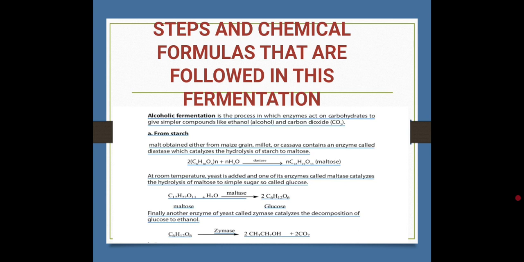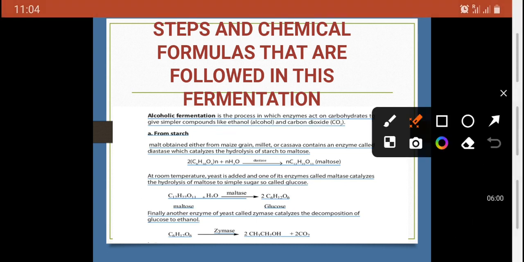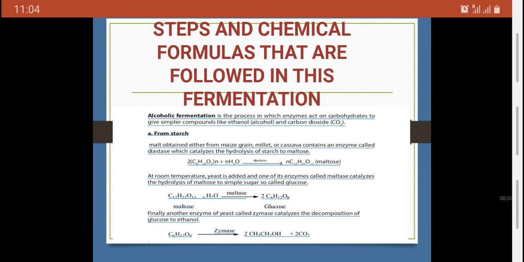It's the only thing that is somehow costly, but not high. It gives a simple compound like ethanol. Remember, the alcohol we are making is called ethanol.